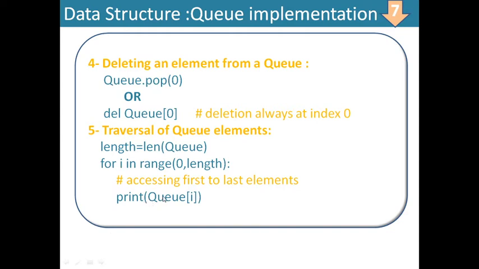So I will write print(q[i]), that is list of 0, list of 1, list of 2, and so on. Through this loop, you will print each and every element from first to last within the queue.